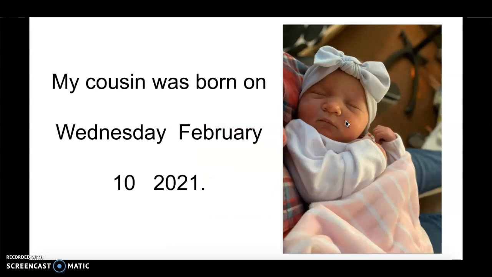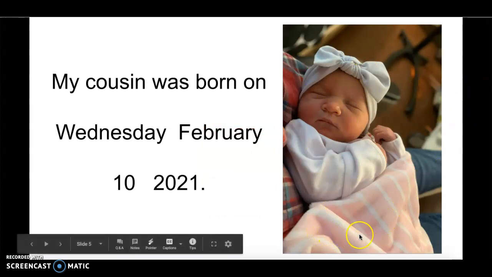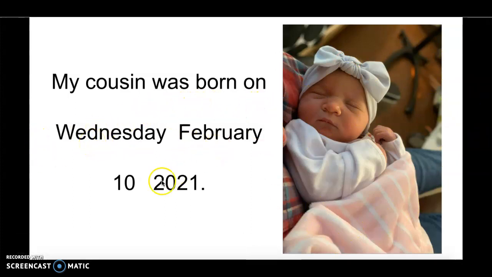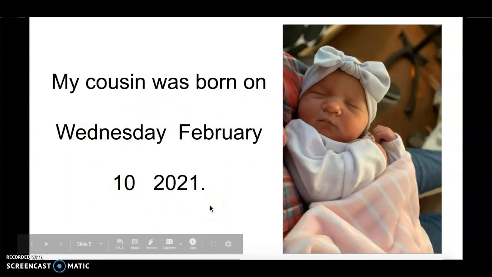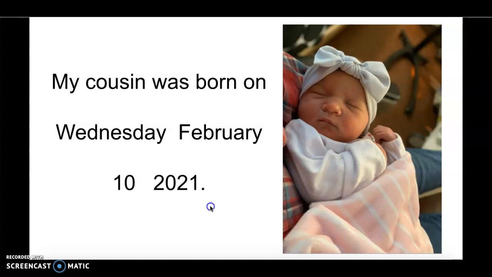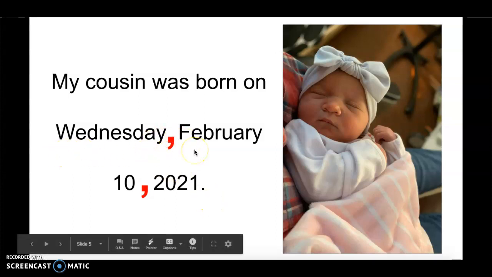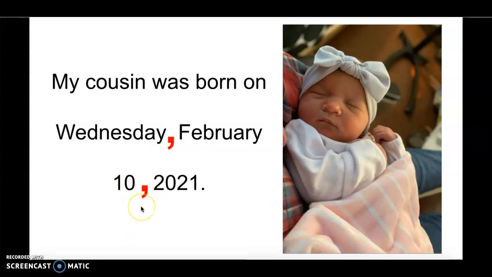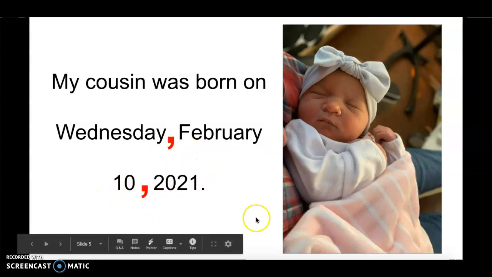Let's look at this sentence. This is my cousin Ellie. My cousin was born on Wednesday, February 10th, 2021. My cousin was just born a few days ago. Where should the commas go in this sentence? Wednesday, February 10th, 2021. We place the comma after the day of the week. We place another comma after the day of the month.